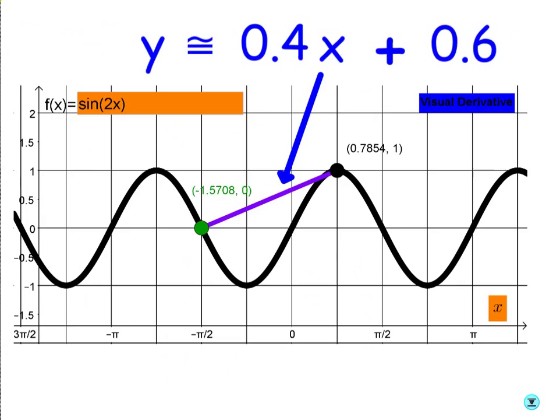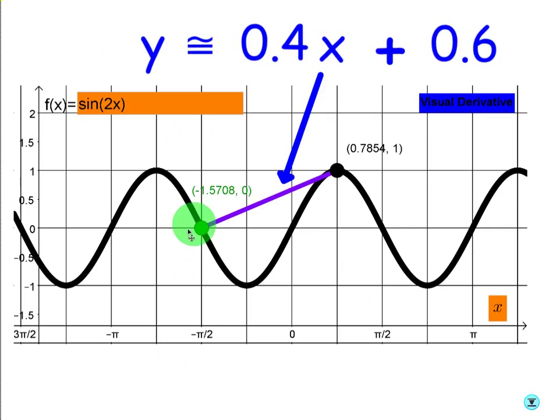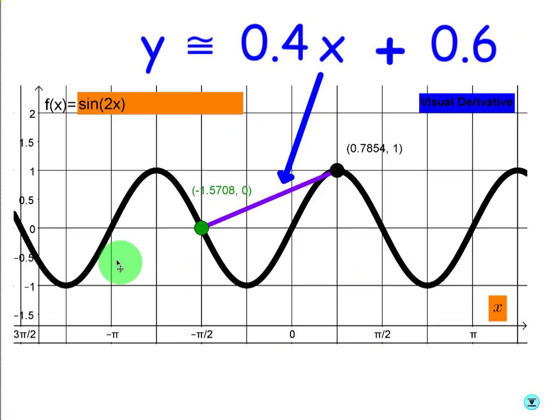Let's revisit this equation and see if it makes sense. It does look like it goes up about 2 for every 5 units over, which makes sense. Again, the actual slope was 4 over 3 pi. And the y-intercept, if this were to keep going down, would intercept at about 0.6.